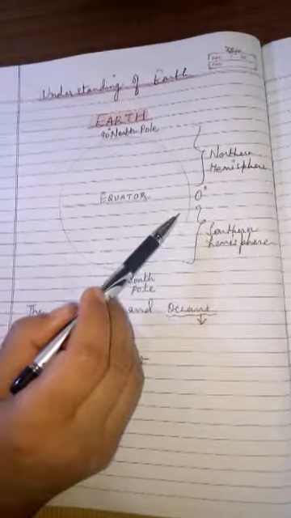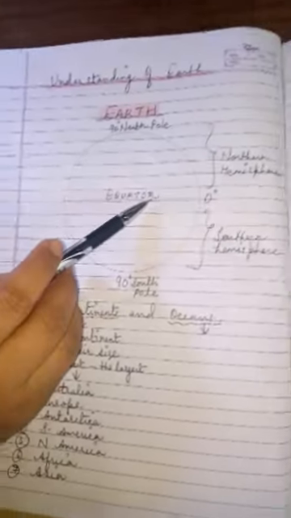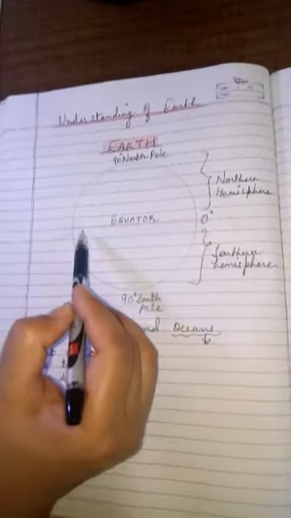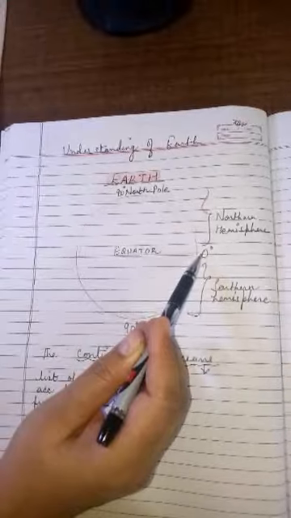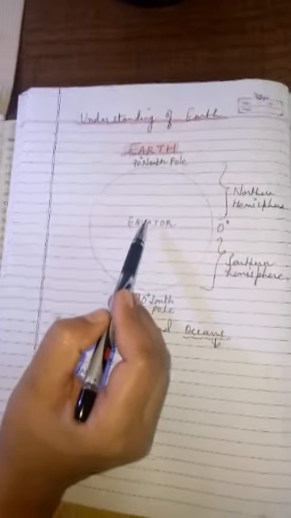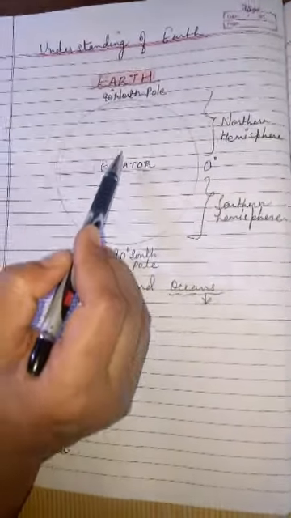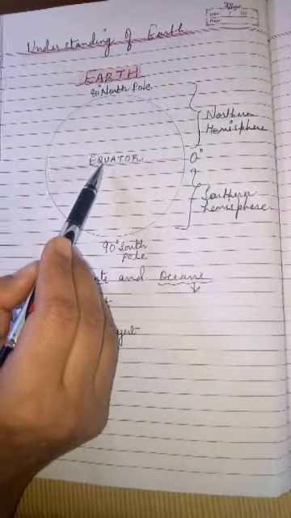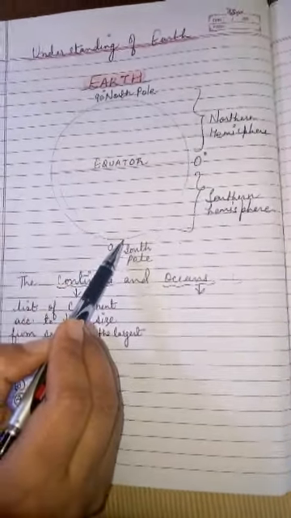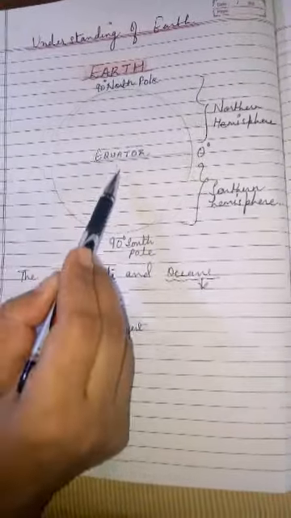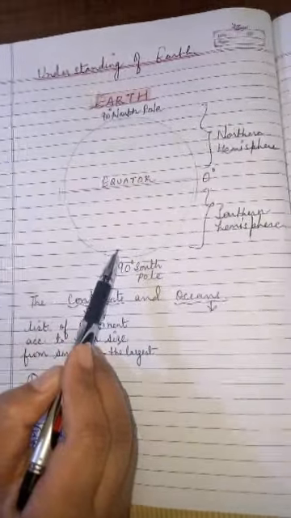So children, this is very important. You need to know that the equator is a center line, the 0-degree latitude. The area which lies above the equator is called the northern hemisphere, and the area which lies below the equator towards the south, this whole part, is the southern hemisphere.